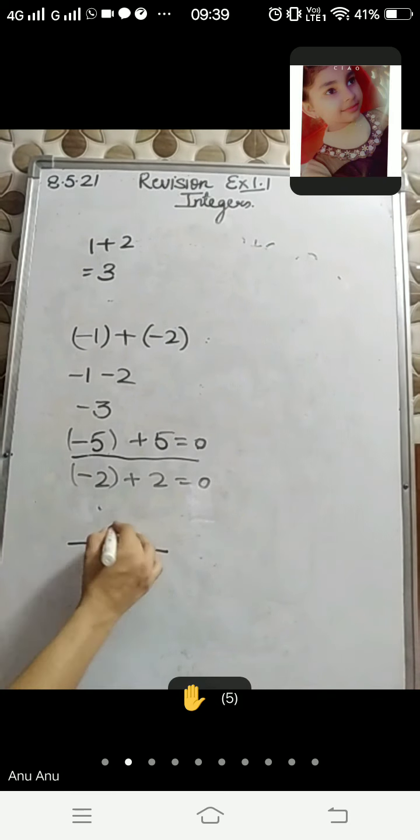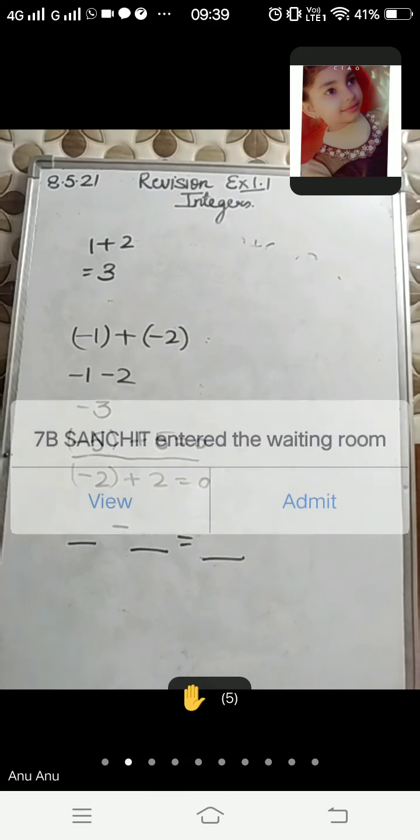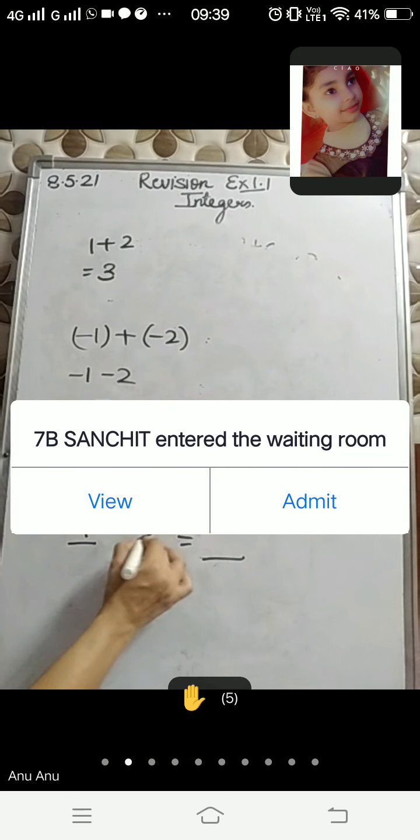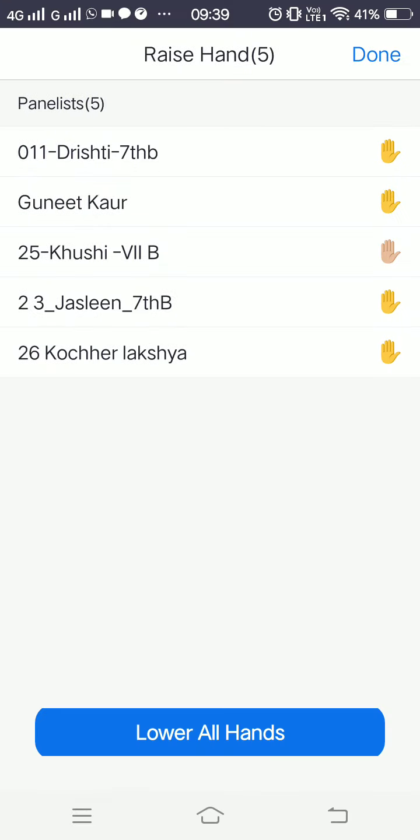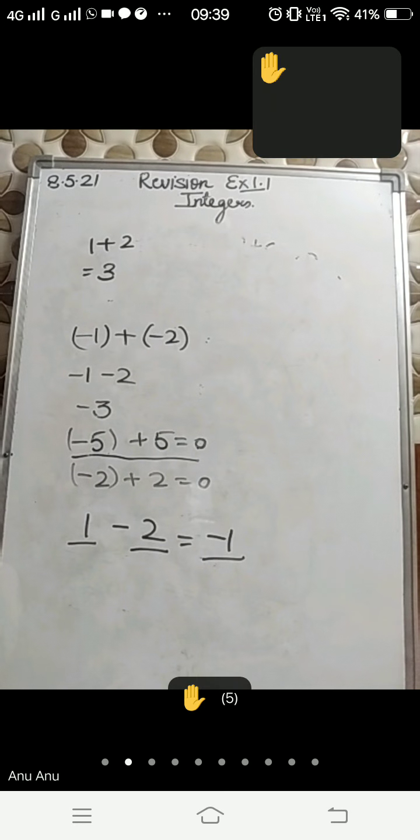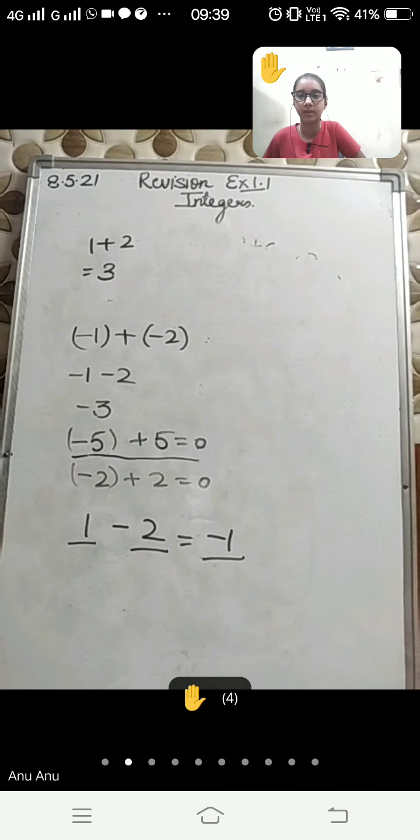Write a pair of integers whose difference will give you a negative integer. कोई ऐसे दो इंटीजर लिखो जिसका आंसर भी नेगेटिव आए. 1 2 दोनों का डिफरेंस क्या आ गया? -1. Will it work? Will it work बेटा? Yes दृष्टि, गुनीत. Yes. Tell me another pair of integers whose difference is 0.